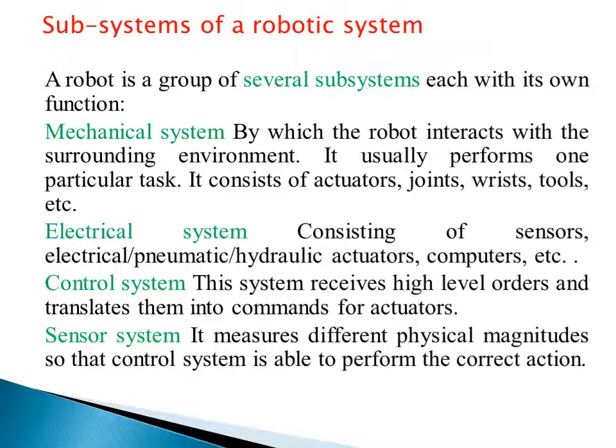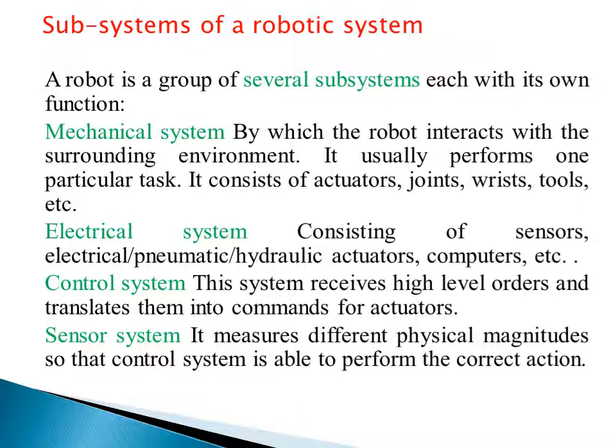This is also required. Suppose we provide the motion, because your robot is a closed loop system, right? In the case of an open loop system, the output is not governed by the input. It means there is no correlation between the output and the input, or to put it precisely, there is no feedback system or any type of controlling system associated with an open loop system. But what happens in the case of a closed loop system? There is a feedback also, and this feedback is sensed and given to the controller, and this controller will control the motion of the axis.